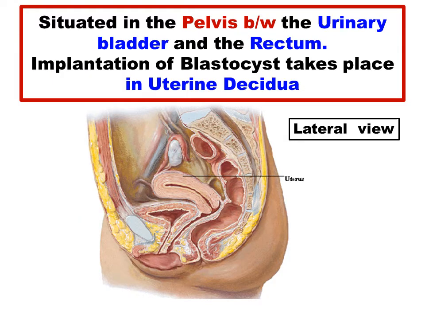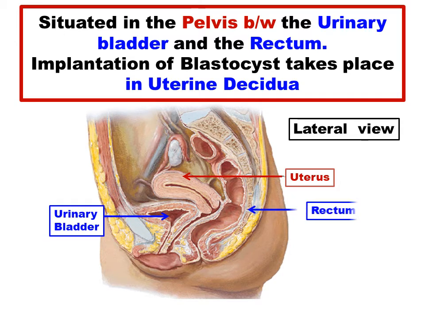And this is a lateral view of the pelvis showing the uterus, situated between the urinary bladder and the rectum. Its location is important for implantation of the blastocyst, which takes place in the uterine endometrium.